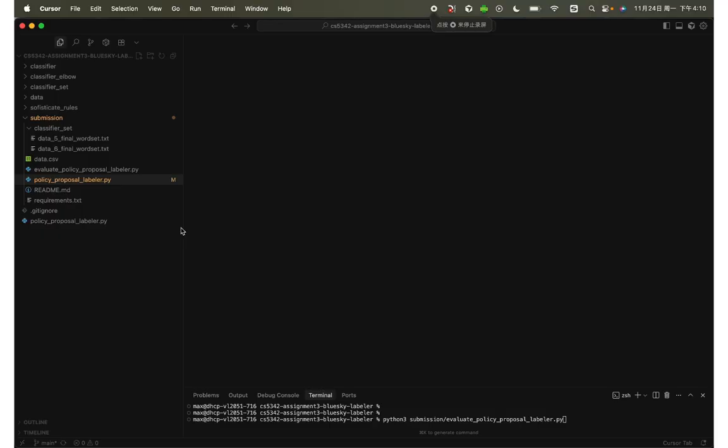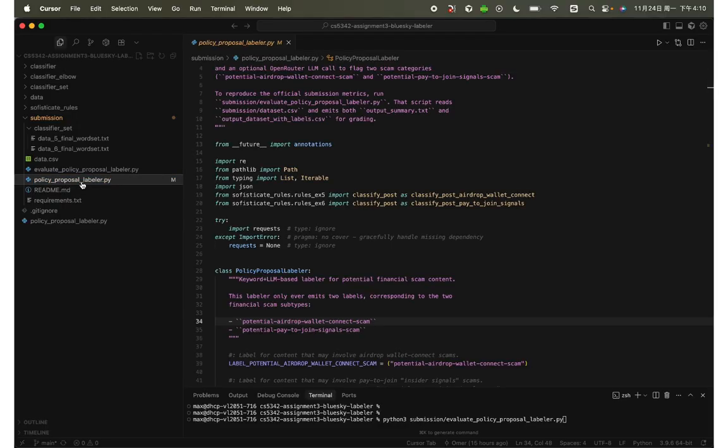Okay, so here is our submission folder. In this folder, there are a lot of files, and I'll walk you through them. First, this is the policy proposal labeler. This is the core Python file. It has the policy proposal labeler class, and it has all the analysis logic and the rule classification, along with the large language model API call.